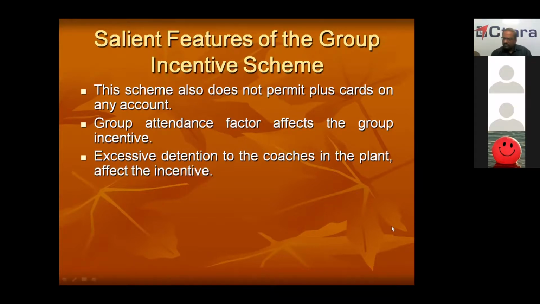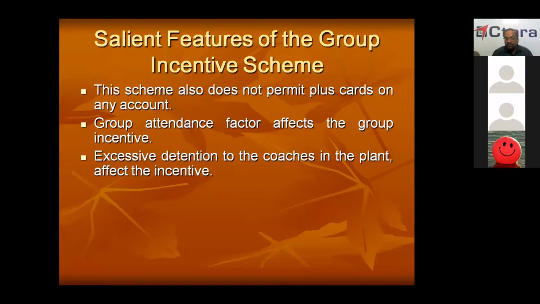even on medical unfit also, the group attendance factor will come down, whether medical or not. It can be medical or it can be leave or it can be absent. But the group attendance factor will come down. This is only by a fraction, okay, a very small fraction, not the complete incentive. So when you retain the coach for more days, your incentive will be affected.